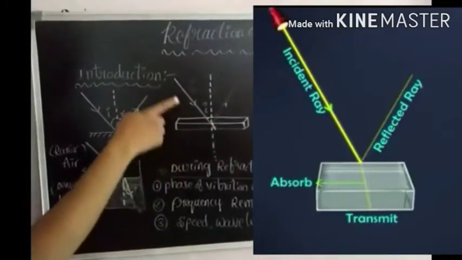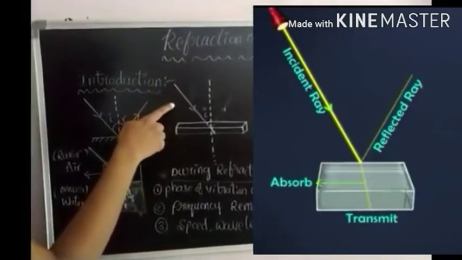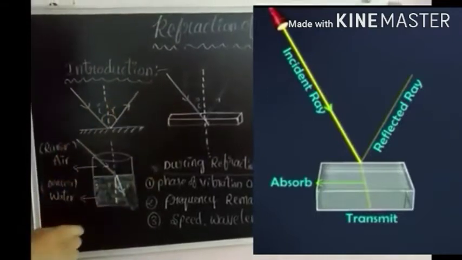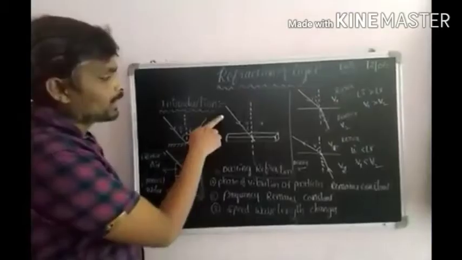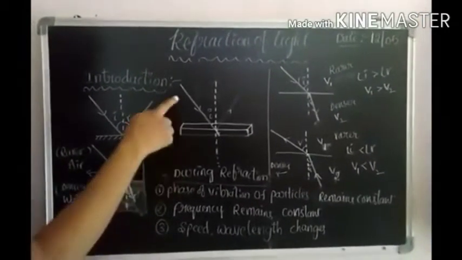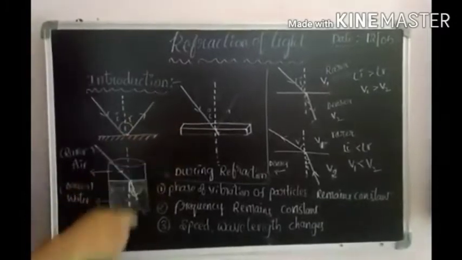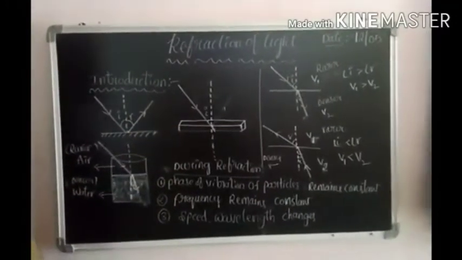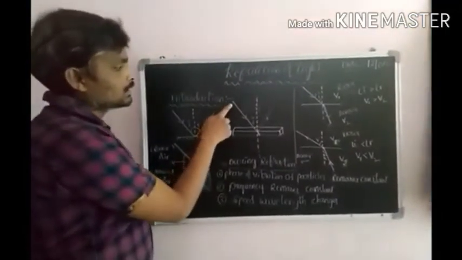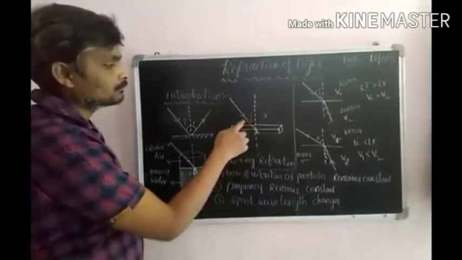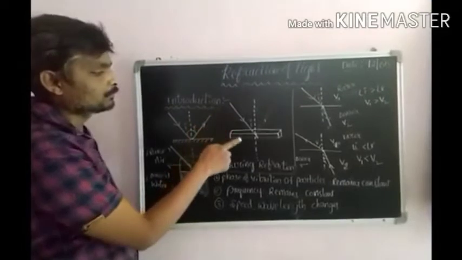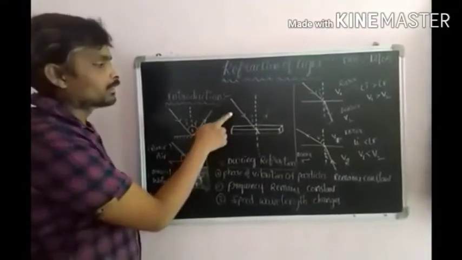Here we observe, when a light ray is traveling from one medium to another medium, what happens to the light? Automatically the speed of the light changes. Here we observe, this is a ray of light, this is a glass slab. The light ray is traveling from one medium to another medium. Then what happens to the light?